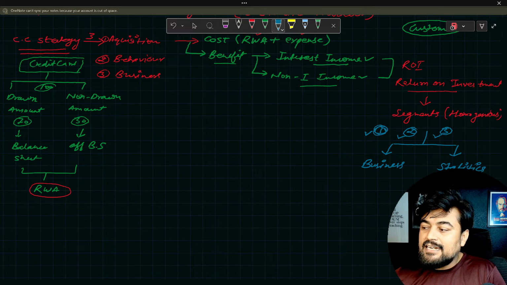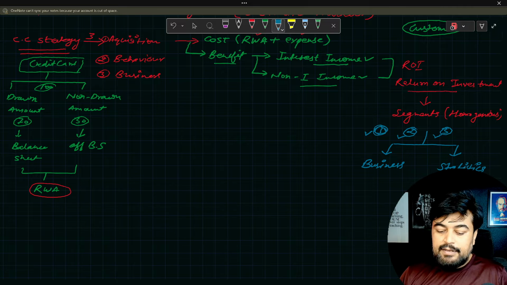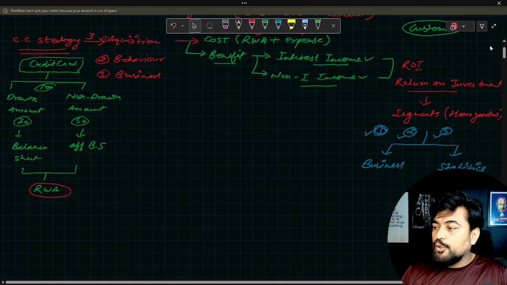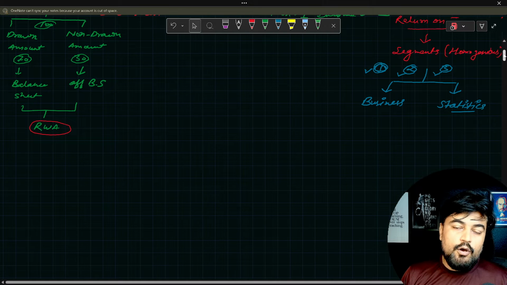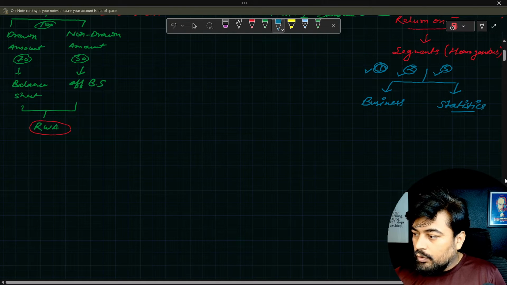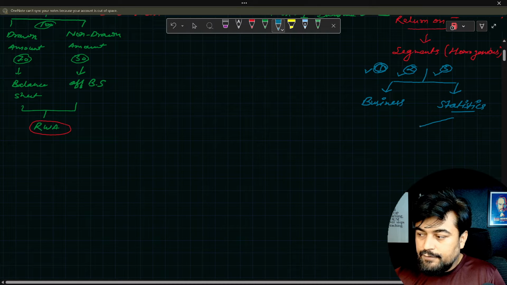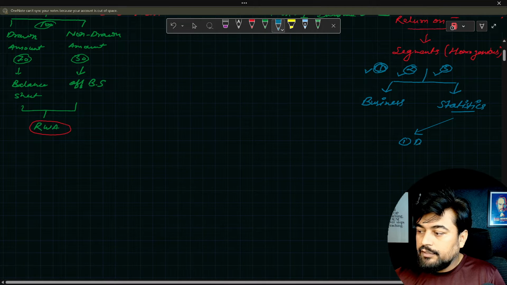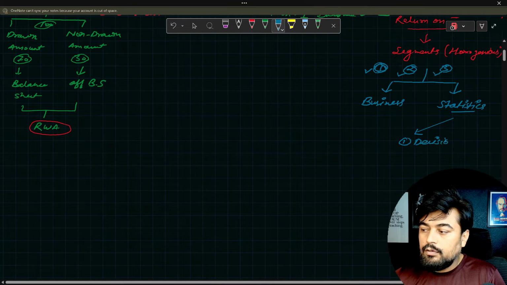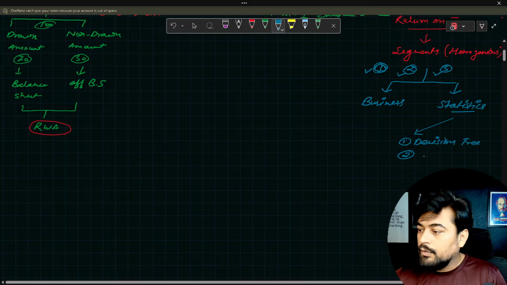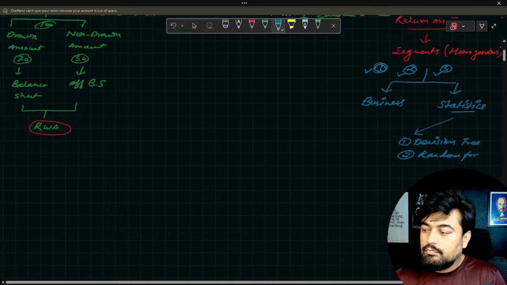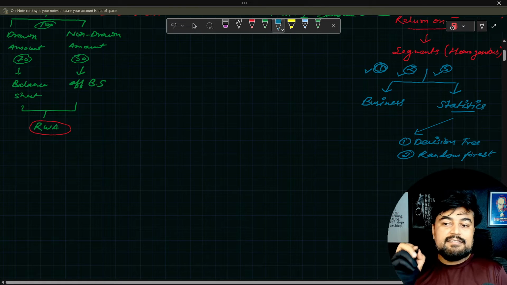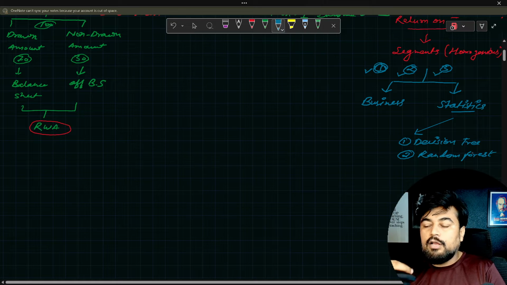So people read statistics in banking so much. The reason is this, because statistics is used to produce so many important aspects for us to generate profit as a bank. Now, in statistics, if I say this is further divided into two types. So, statistics on the basis of decision tree, which is an algorithm. The second type is your random forest. So the bank will use these statistical techniques to increase their profit to the maximum limit.